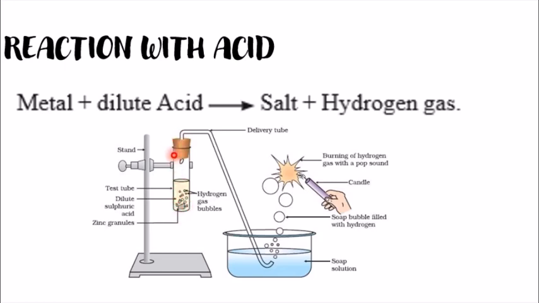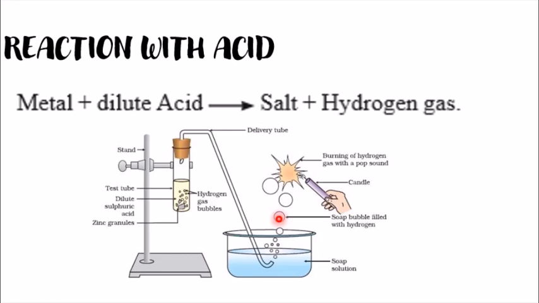We have used a rubber stopper here. With this stopper, we have a tube, and the tube is immersed in a soap solution. After some time, we will see that gas is produced, that is, hydrogen gas is produced. That hydrogen gas then travels from this tube into the soap solution and forms bubbles. Inside these bubbles is the hydrogen gas.